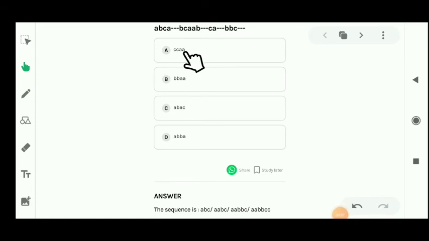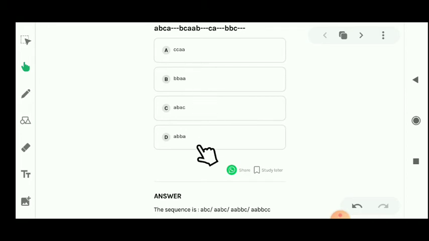Student, let's see the next questions. This is the question. ABC A, then fill up is there. BC AAB, then again fill up is there. CA, then fill up is there. Then BBC fill up is there. Students, you have to fill these alphabets according to the options.